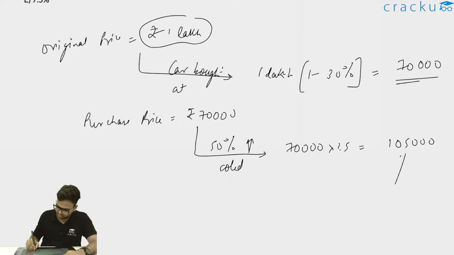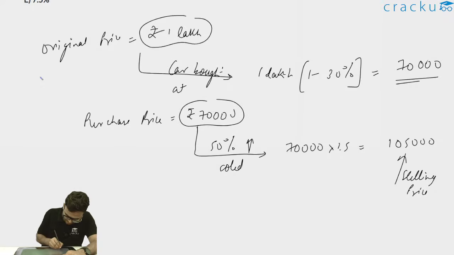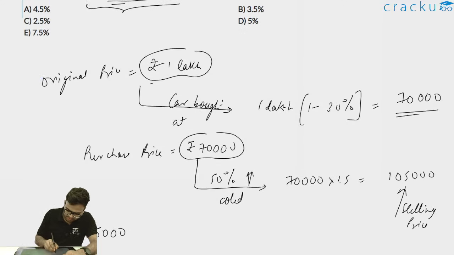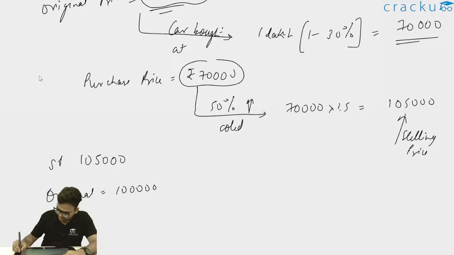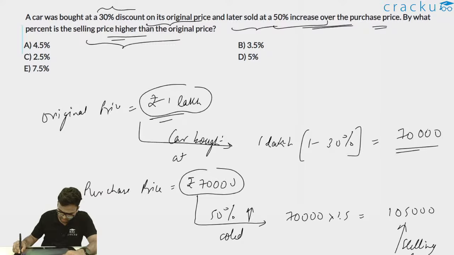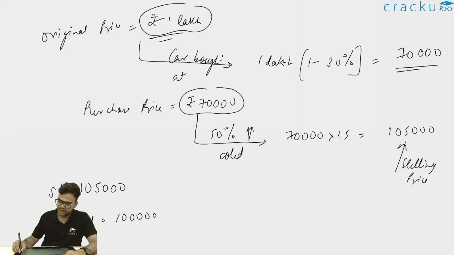So this is my new selling price. It is sold at a 50% higher price than the purchasing price. So my selling price is 1,05,000, and my original price is 1 lakh. So this is my selling price and this is my original price, which is 1 lakh. What is the percentage change it is asking for? By what percent is the selling price higher than the original price?